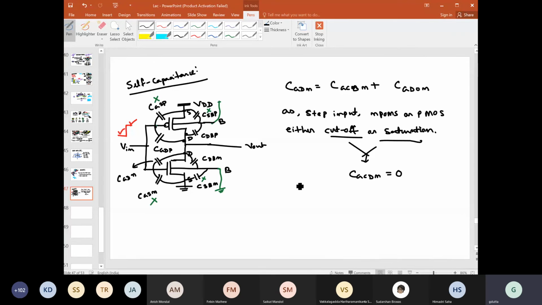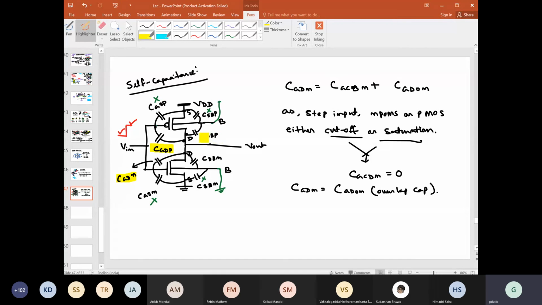So this is nothing but the CGD overlap capacitance, which we can find from the overlap capacitance. This also we can find from the overlap capacitance. This is not important, we have already crossed it.